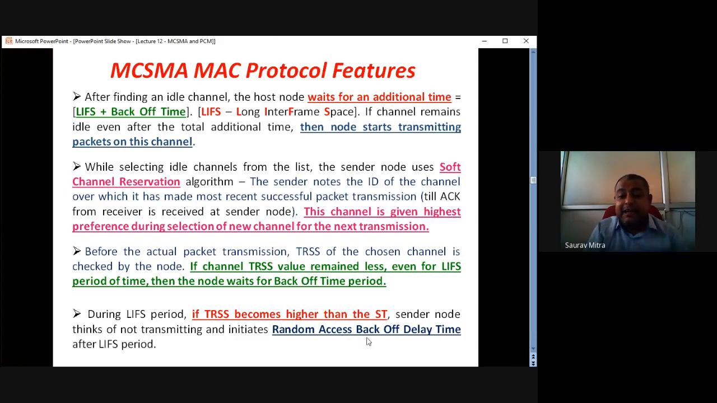And it randomly accesses a back-off delay time after the LIFS period. That means after that 5 millisecond of LIFS, 3 millisecond of back-off time will be initiated. And after that again the carrier sensing happens. If TRSS is found greater than ST till now, the back-off time will become double. So previously it was 3 millisecond, now it will become 6 millisecond if it is following the BEB algorithm.